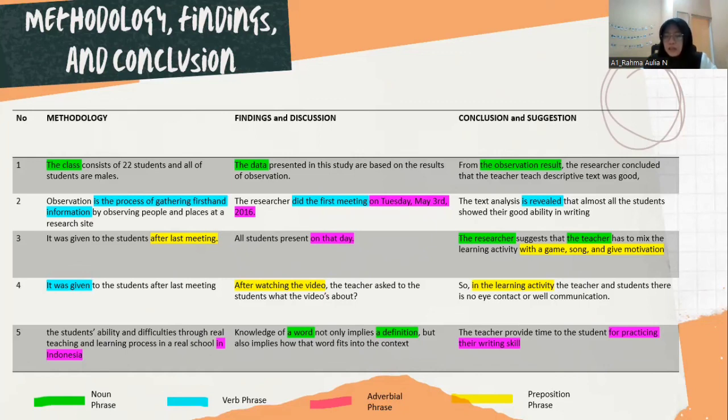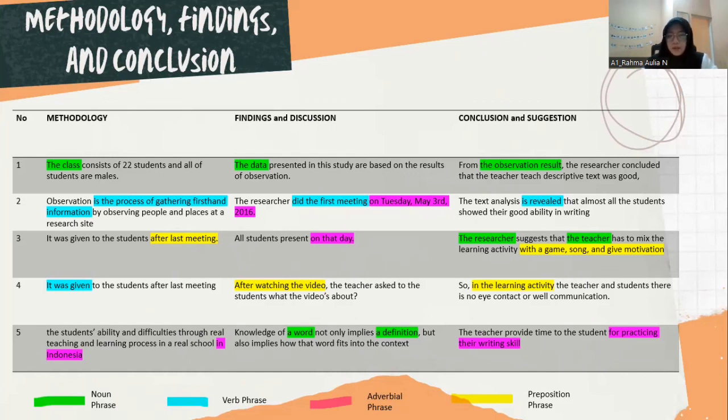And then "with a game, song, and give motivation" is a prepositional phrase, in which "with" is a common expression usually used in prepositional phrases, and "a game, a song, and give motivation" relates to the learning activity that is probably used by the teacher and researcher.